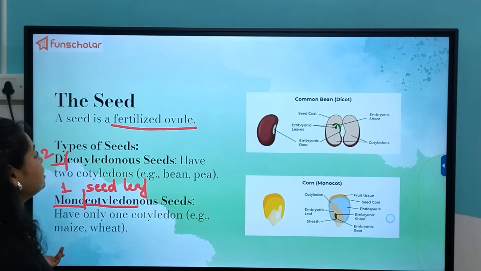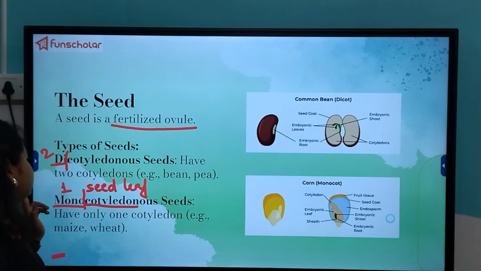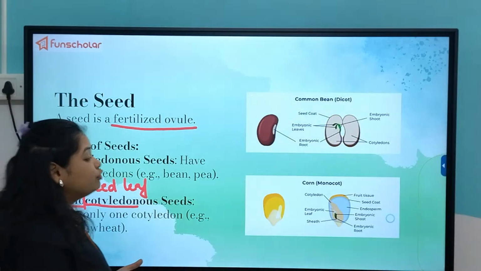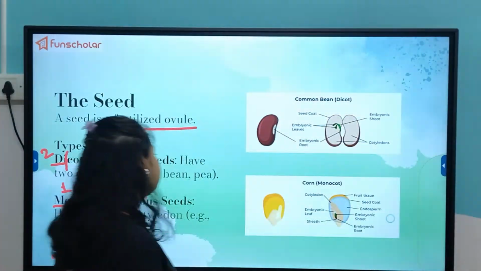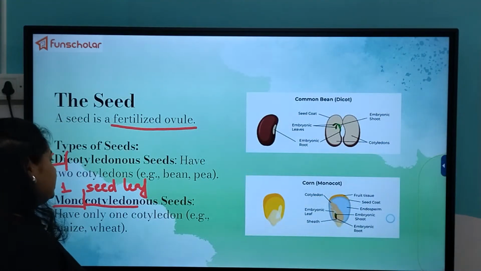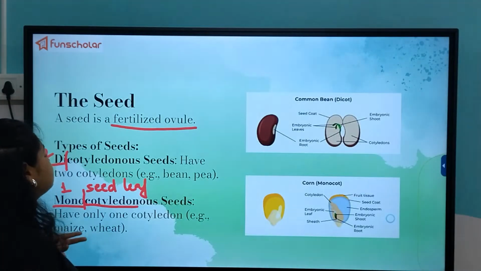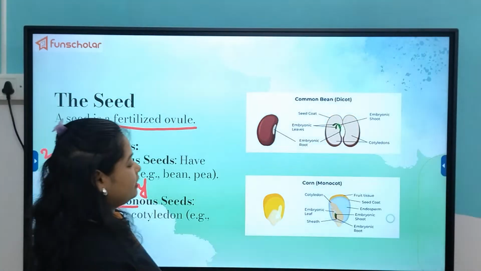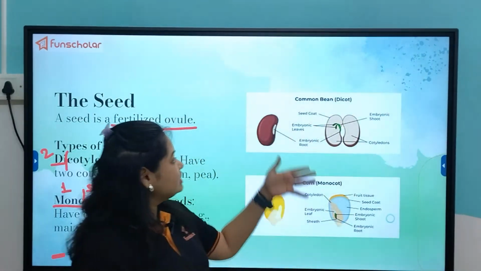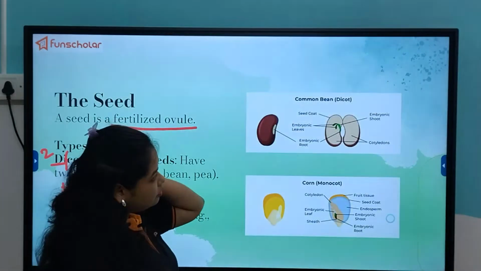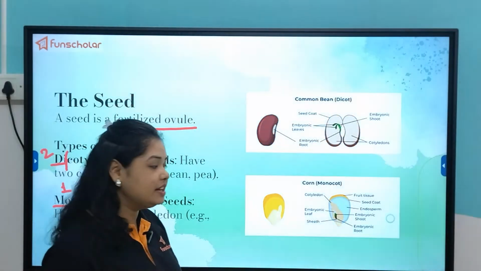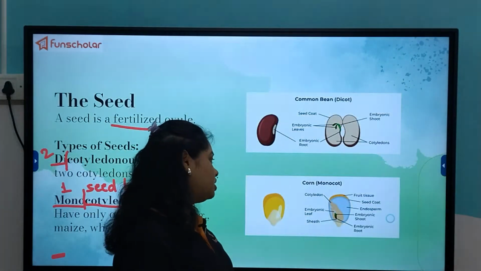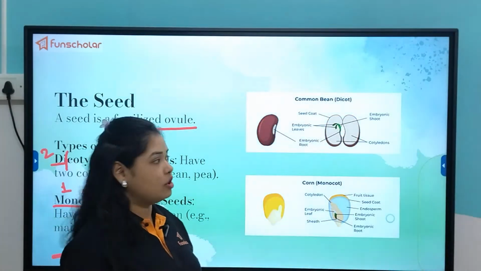So the seeds which contain two seed leaves, or which contain food reserve in two seed leaves, are known as dicotyledonous seeds. Examples are beans and peas. You can see the bean seed structure, which is the example of a dicot seed, and the corn seed structure, which is the example of a monocot seed.